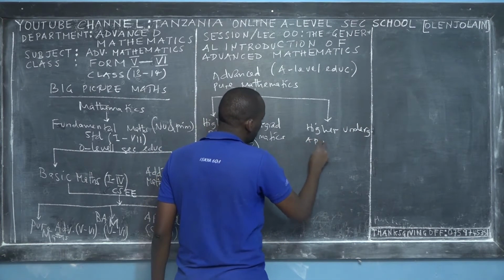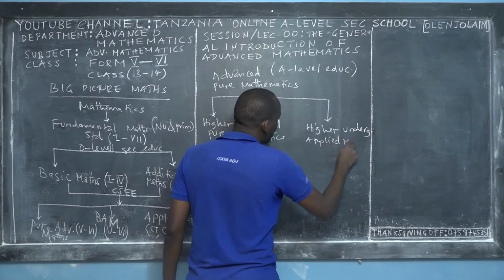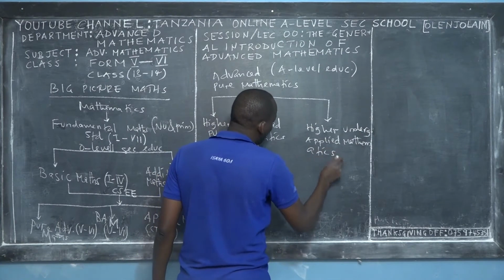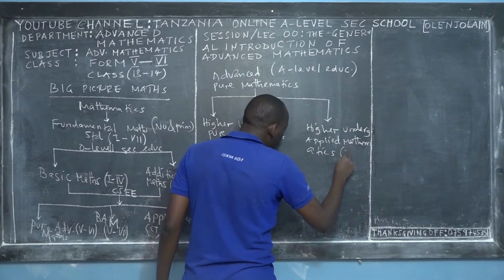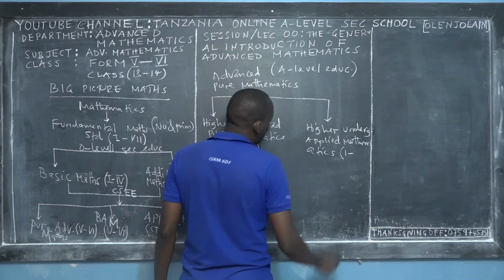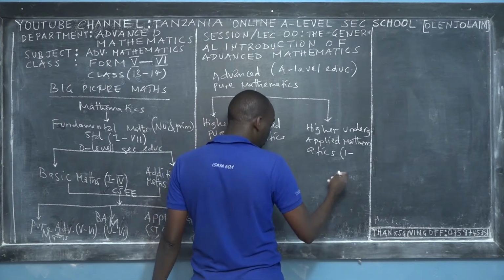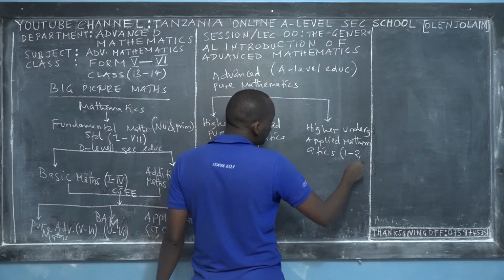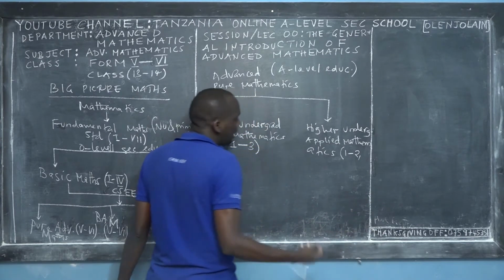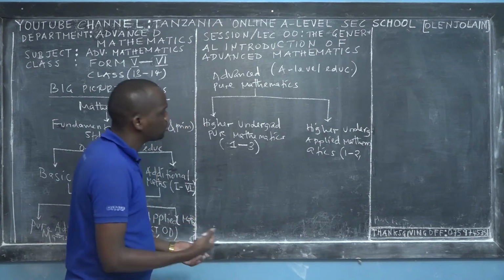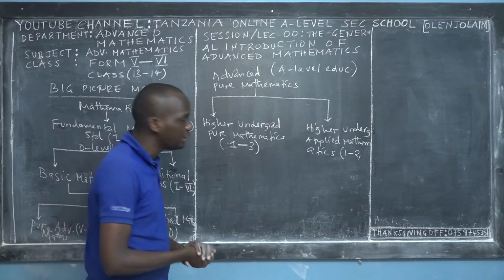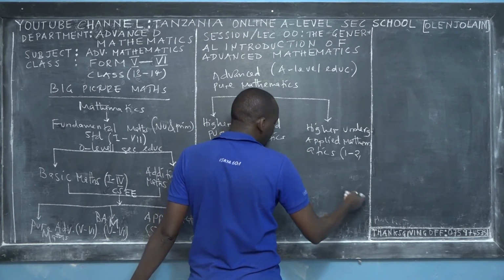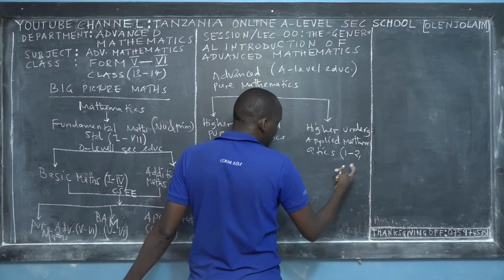Then, another route you can take is higher undergraduate applied mathematics, not pure, right? When you pursue this, you study mathematics for two years, the first year and second year. If the program is 4 years, you learn about your course in the third and fourth year. Mostly, you learn mathematics for 4 semesters.